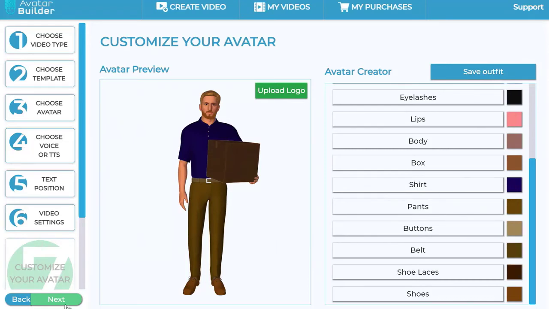Now, the cool thing is, once you've selected your options, you can either save it or just go next, which means you can actually upload a logo here as well. If I upload a logo here, that's going to automatically get mapped into the actual box right here. That's called logo mapping, which means every single video that you create with this avatar, you can put a logo, which could be for delivery services. In this case, it could be, for example, an e-commerce business which is shipping products, any brick and mortar business, and so on. And then once you've chosen that, which is what I've done, I've just uploaded my logo.